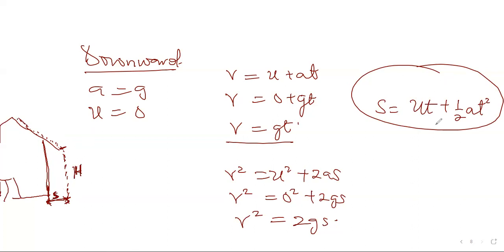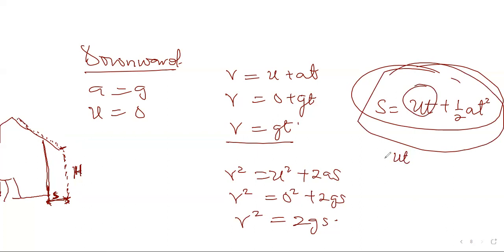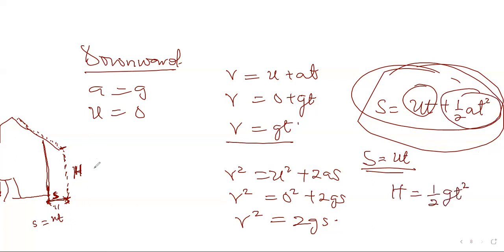So I'm going to split this equation here into two. I will say this first part, ut, is our S. That's to solve this one, ut. And this one is going to be our height. So our height is equal to h. Now don't forget this becomes gt squared, so this is going to be half gt squared. So whenever you have questions, always make use of this to solve the problems.